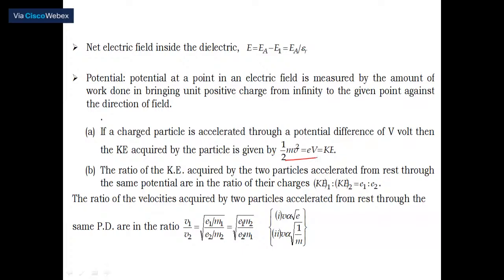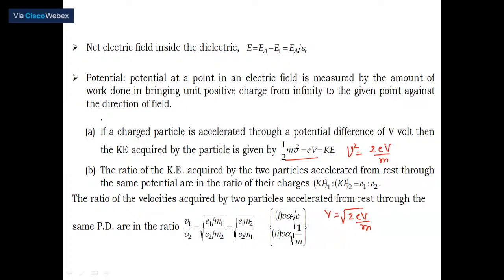Suppose we want to find out the velocity. Then easily I can write v square is equal to 2EV divided by m. Suppose I want to find out only v, then easily v is equal to square root of 2EV by m. This is the way with which you can calculate the velocity acquired by that particle.